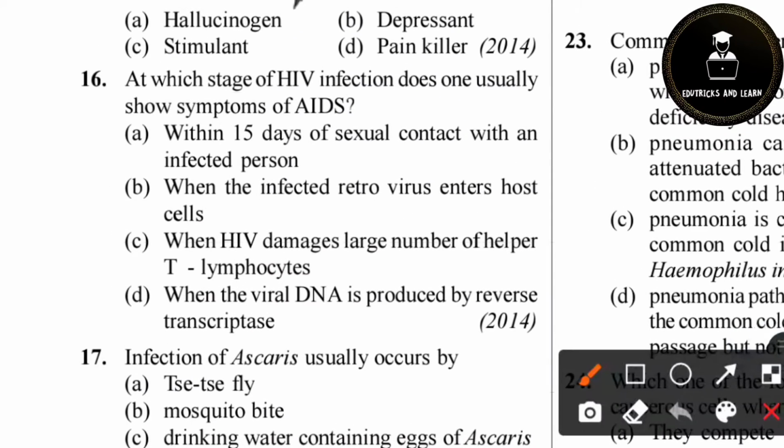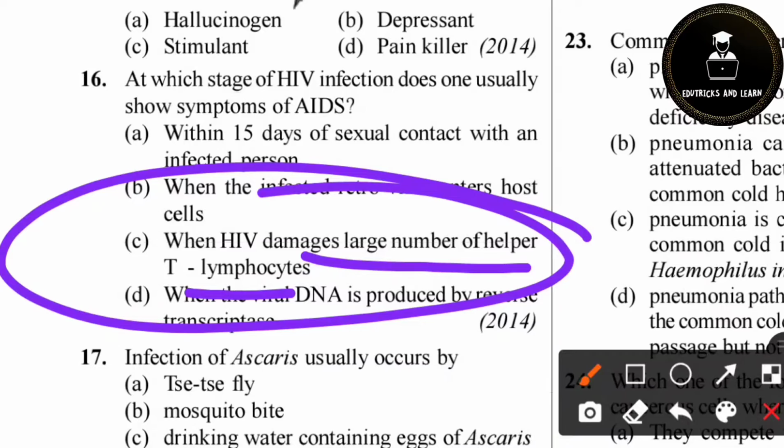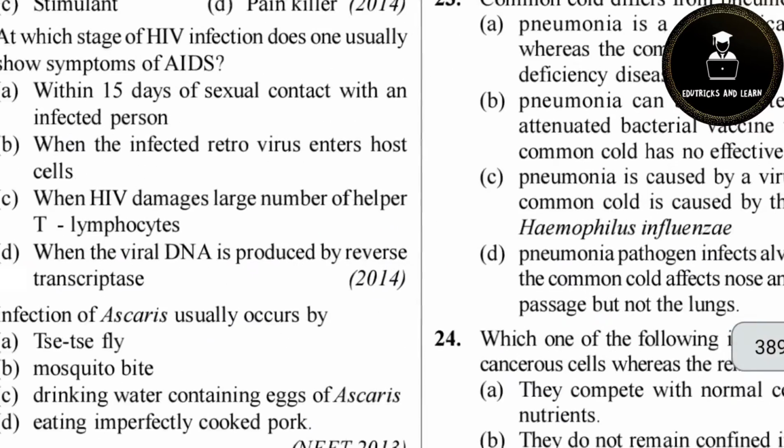Then 16th question. At which stage of HIV infection does one usually show symptoms of AIDS? So we know that if someone is affected with AIDS, their T lymphocytes are affected. So the first symptoms are shown because of the low number of T lymphocytes, as a large number of T lymphocytes are damaged. So option C is the correct answer.